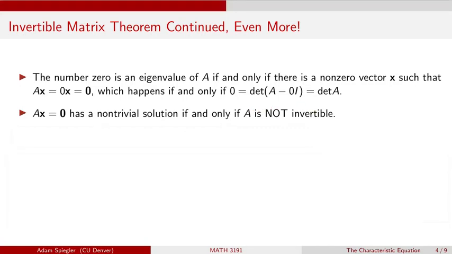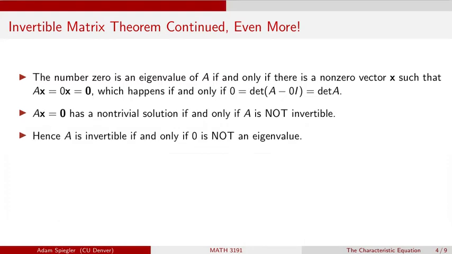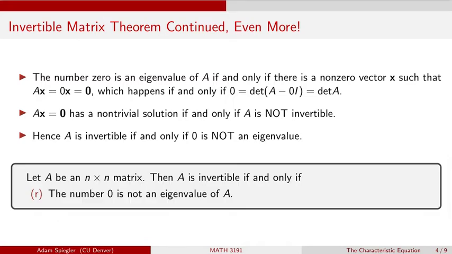So now we can see A not being invertible is equivalent to determinant of A equals 0, which is equivalent to 0 being an eigenvalue of the matrix A. So therefore, we get that A is going to be invertible if and only if 0 is not an eigenvalue of the matrix.